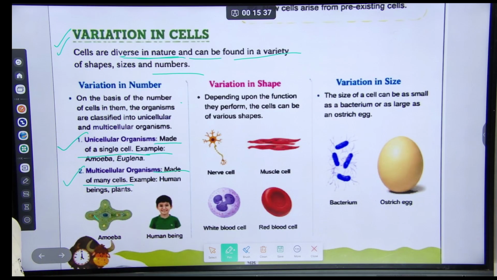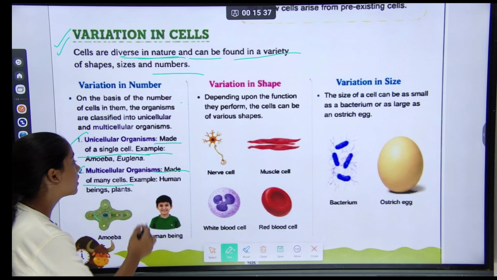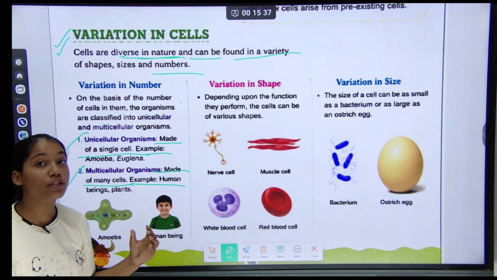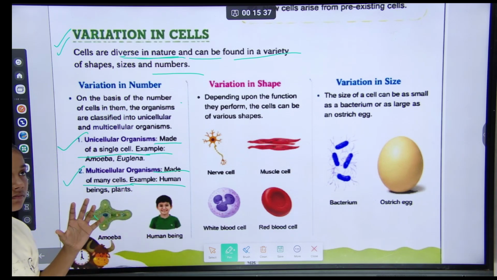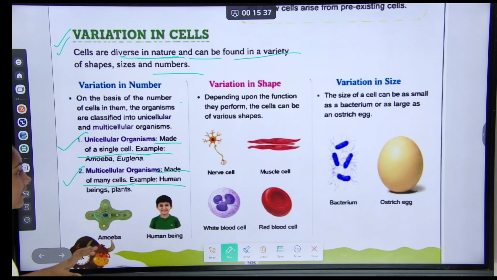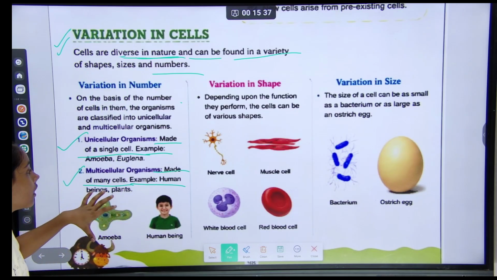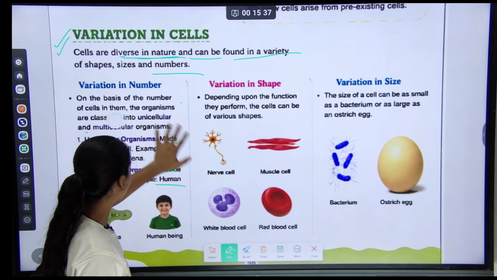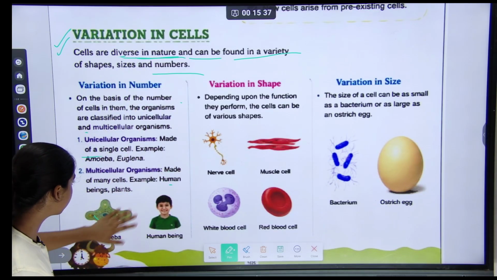They are made up of many cells, trillions, millions and billions of cells. In a human body, and a plant body, and an animal body. Understood?